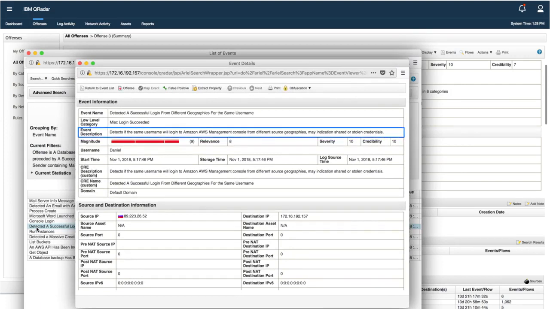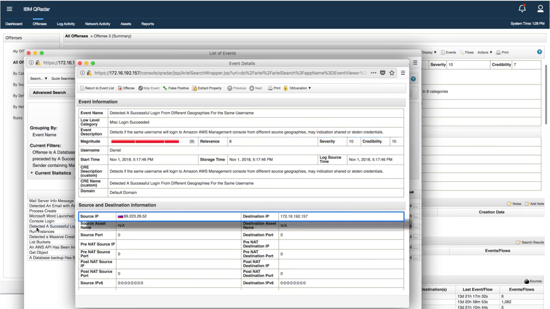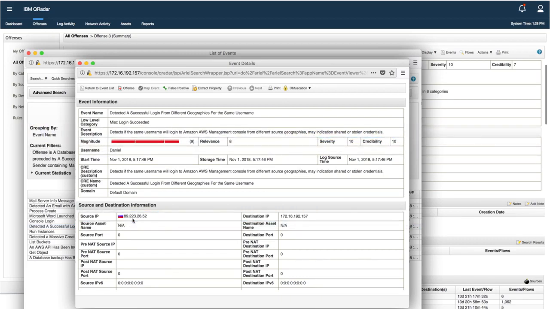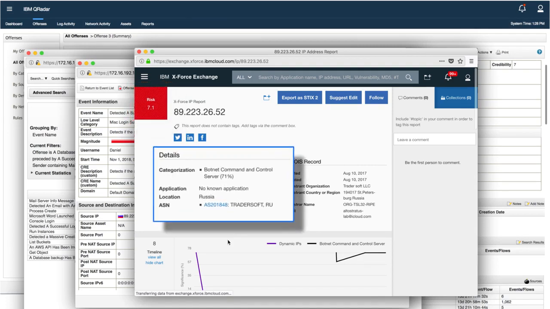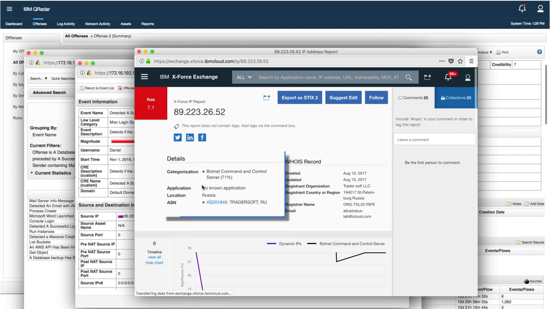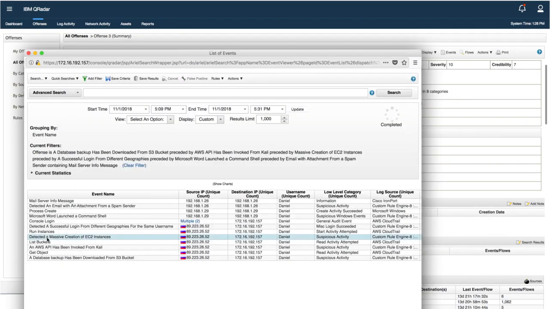In the event description, we see the key takeaway of this event: credentials may have been stolen. We can also see suspect IP addresses involved. By right-clicking the IP address, we initiate a search in X-Force Exchange. The risk score associated with this IP is a 7.1 out of 10. And according to Threat Intelligence, we have reason to believe this is a command and control server. Now that we know more about this IP, let's go back to the events again.